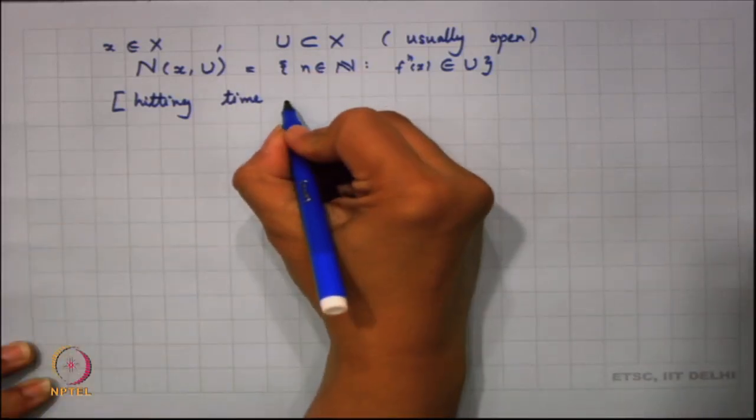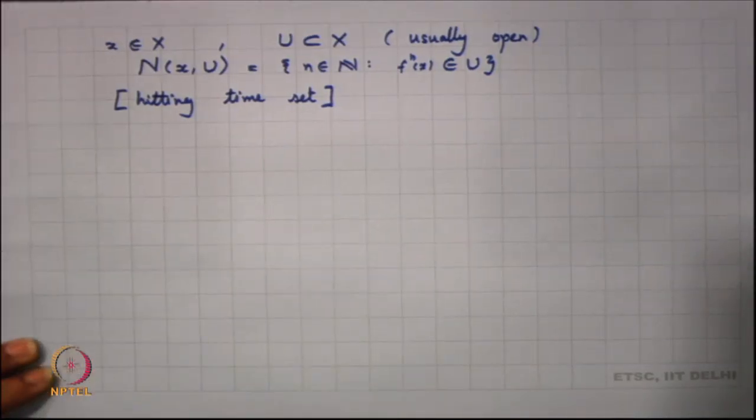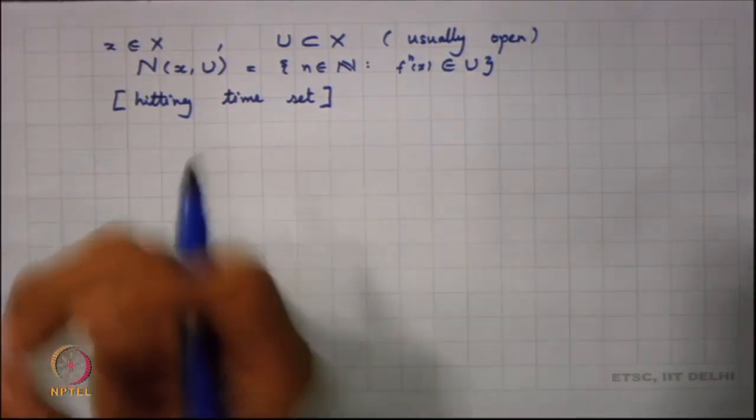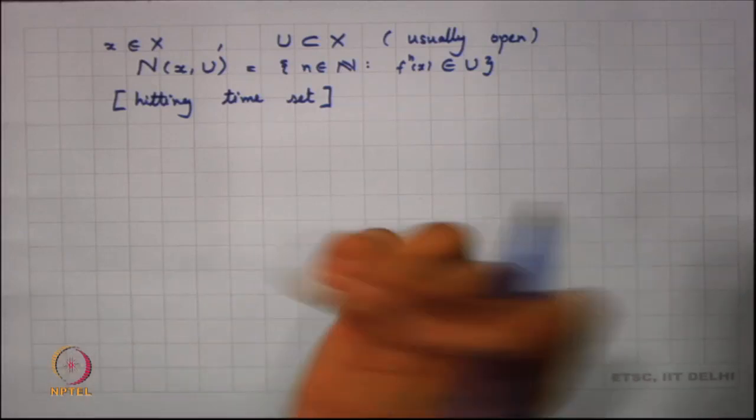I define this as the collection of all those instances n where f^n(x) belongs to U.